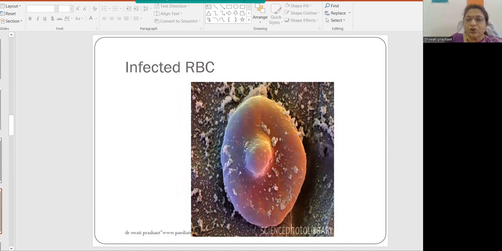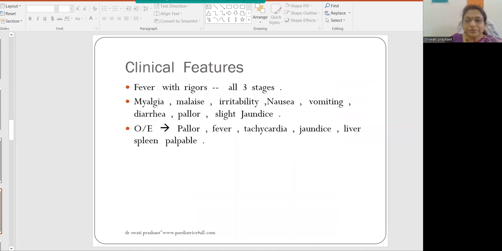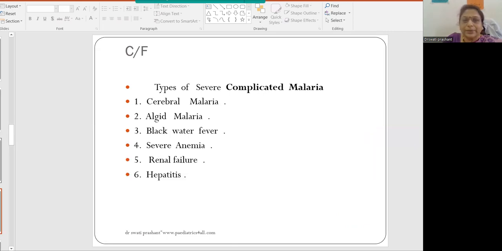This is the typical knob-like RBC which is already infected, containing the parasite. Fever with rigors. Clinical features include, in all three stages: myalgia, malaise, irritability, nausea, vomiting, diarrhea, pallor, slight jaundice. These are the classical clinical features seen in all malaria types. On examination, there is pallor, fever, tachycardia, jaundice, and the liver and spleen are palpable.